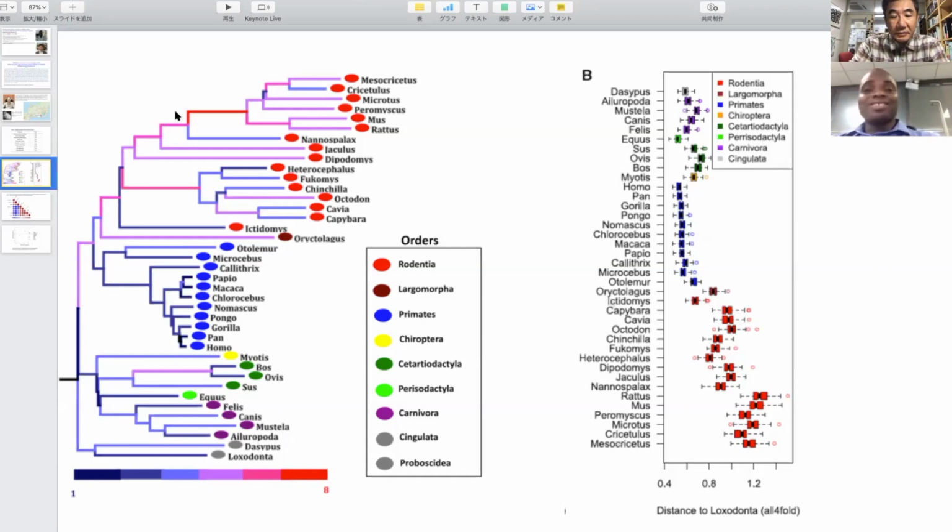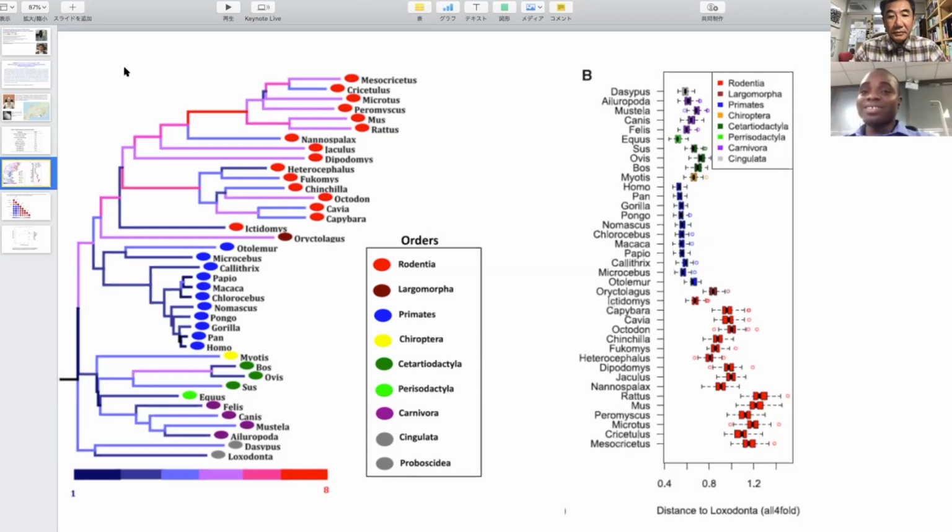So then that led us to revisit the report of Dr. Lee, which was already very old, 1986, where he reported that mouse and rats had very high evolutionary rates and humans had very low evolutionary rates. So we tried to ask whether those properties are representative of the respective orders, or do all rodents have high evolutionary rates, and do all primates have lower evolutionary rates?